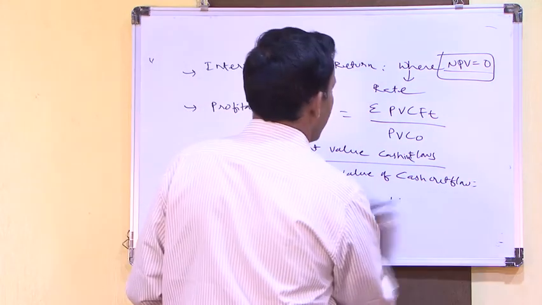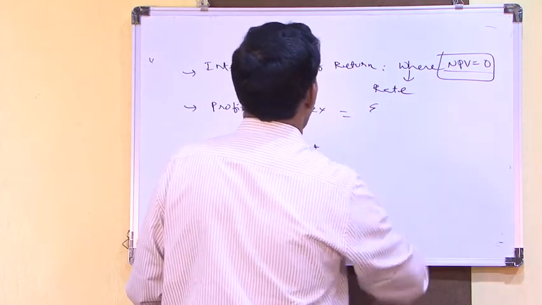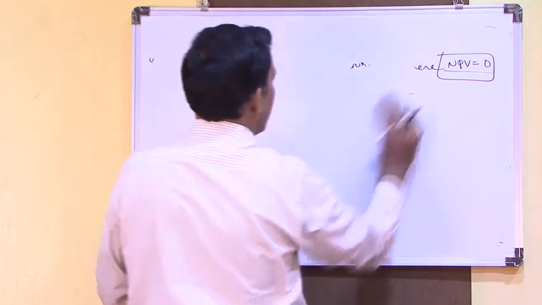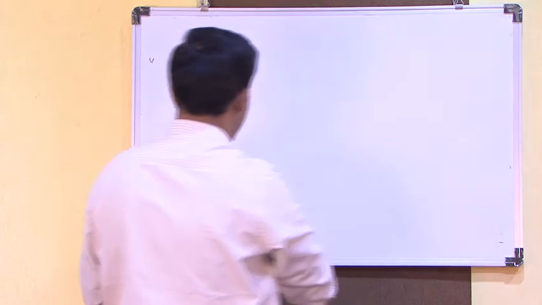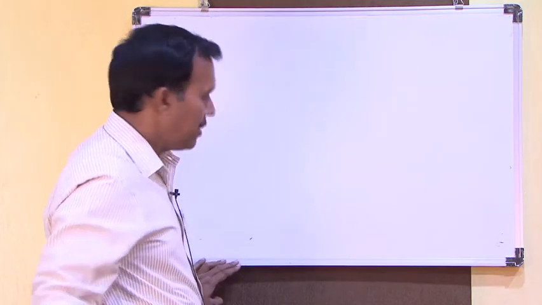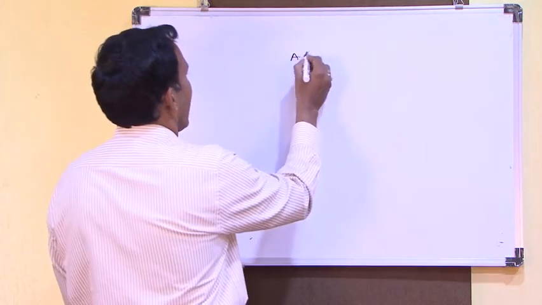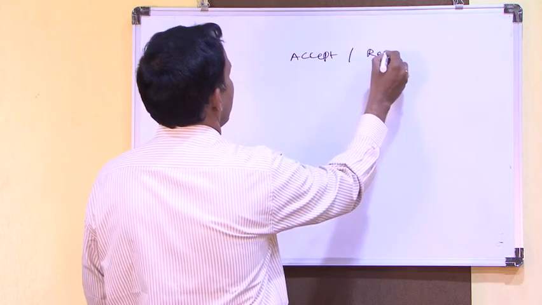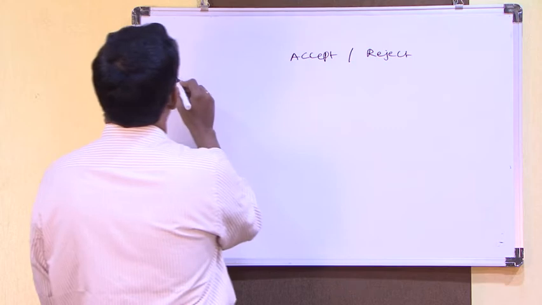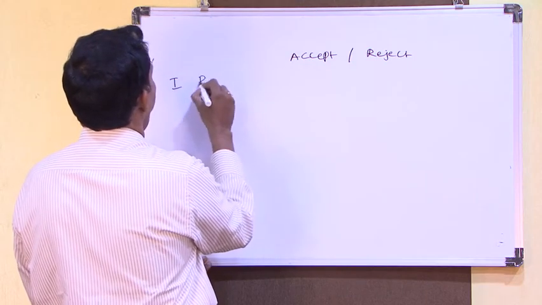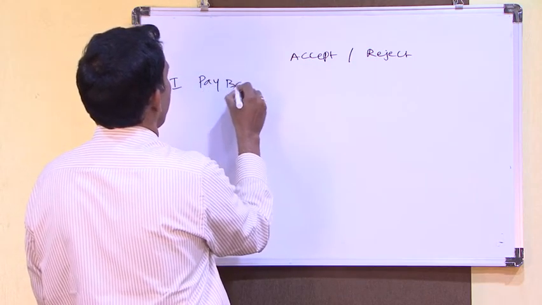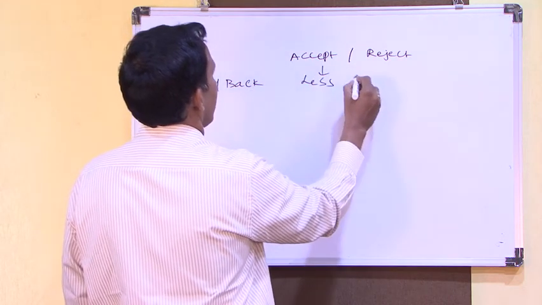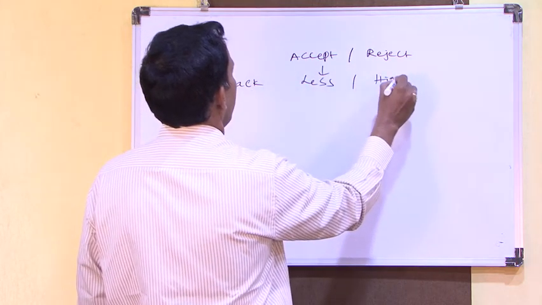Now I will make one simple chart which will give you total analysis. So accept or reject. First is payback, lesser value accept, higher value reject.